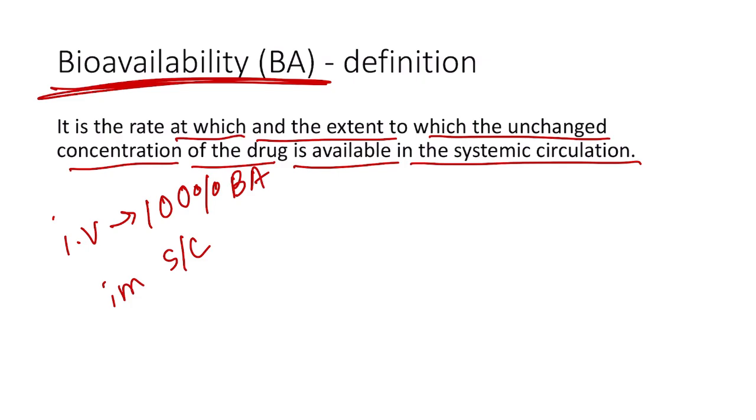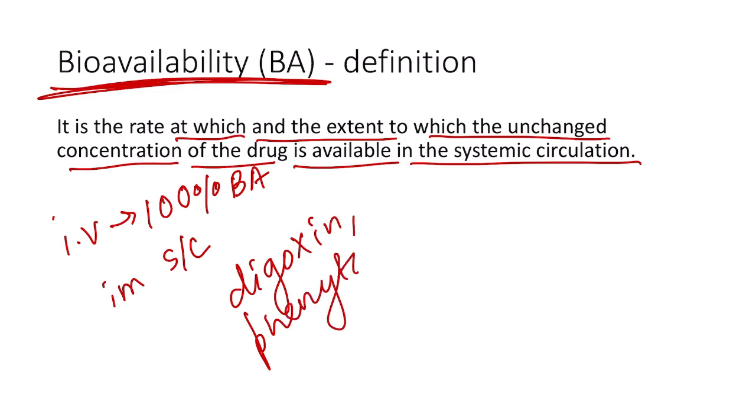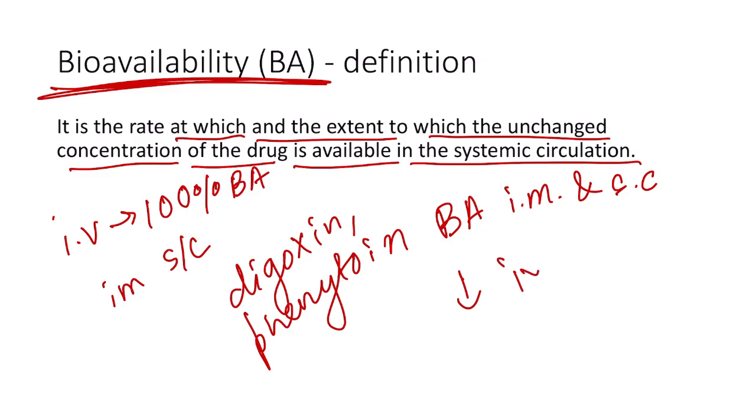But if the drug precipitates in the tissue, like in the case of drugs like digoxin, then we have phenytoin, then in that case the bioavailability via the intramuscular route and subcutaneous route will decrease substantially as compared to when the drug is given by IV route.